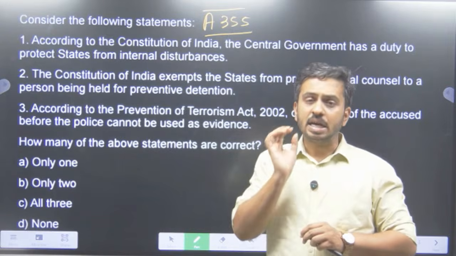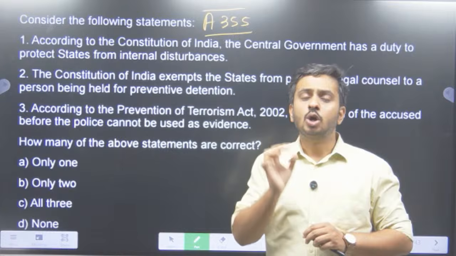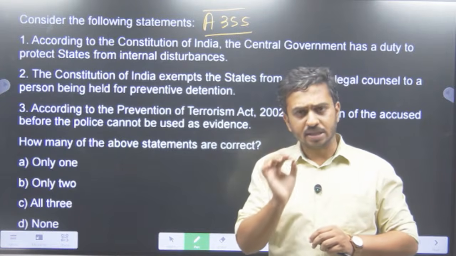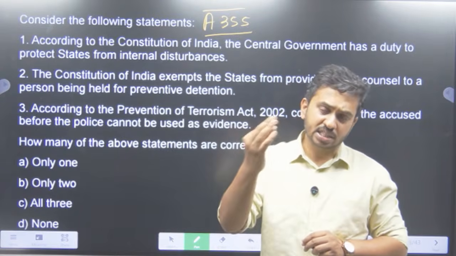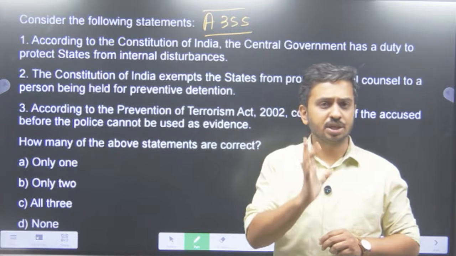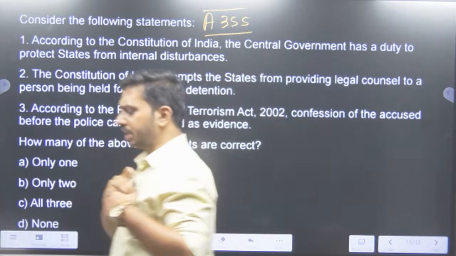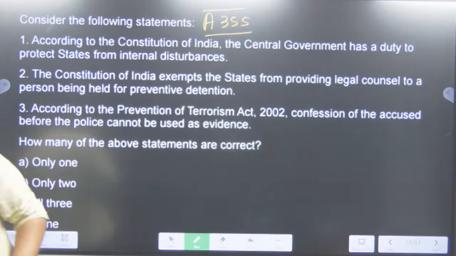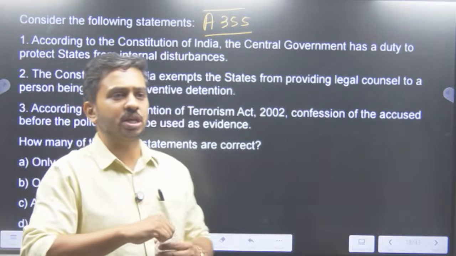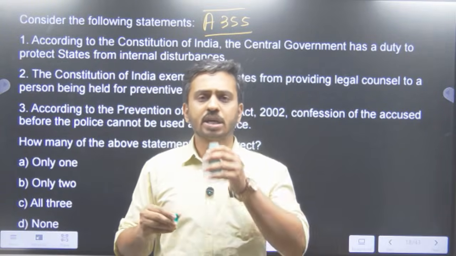I repeat, it is the duty of the central government to protect any state in this country from any external aggression and internal disturbance. That is why if there is an attack by Pakistan on Jammu and Kashmir, the Indian government cannot say that